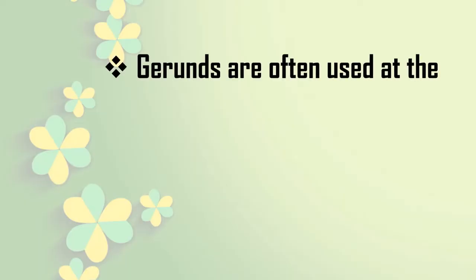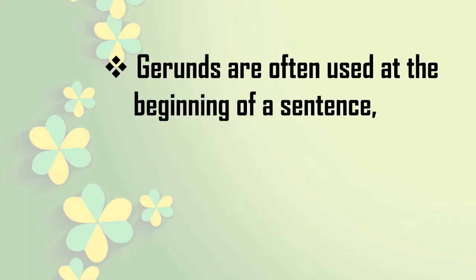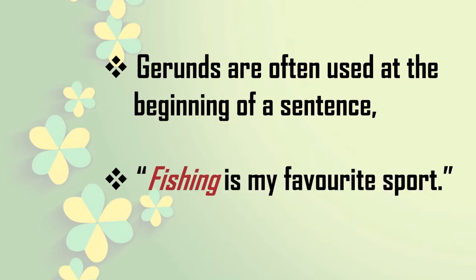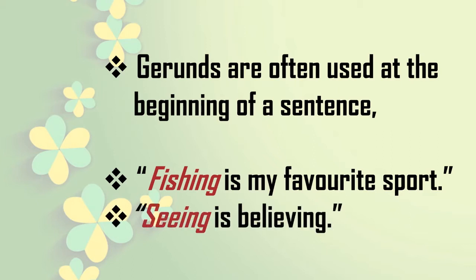Here we will know something more about gerunds. Gerunds are often used at the beginning of a sentence. Read that word: often used, not always. We will see some examples. Fishing is my favorite sport. Fishing has come in the beginning of the sentence. Seeing is believing. See here, to see is an action word, a verb, so it has ing attached. It has been working as a gerund in this sentence and it has come in the beginning of the sentence. So gerunds are often used at the beginning of a sentence.